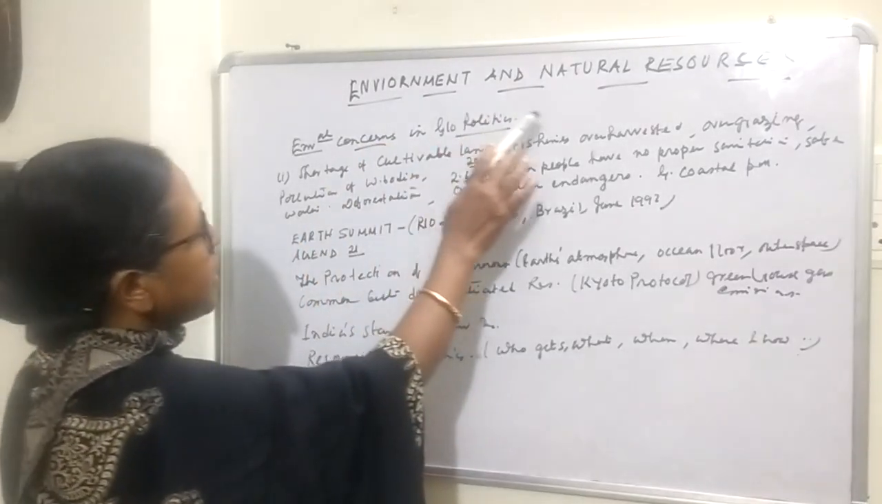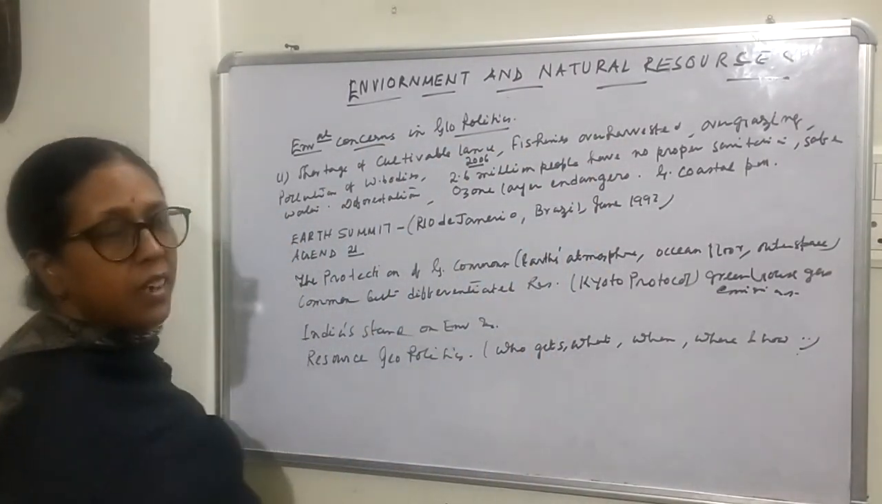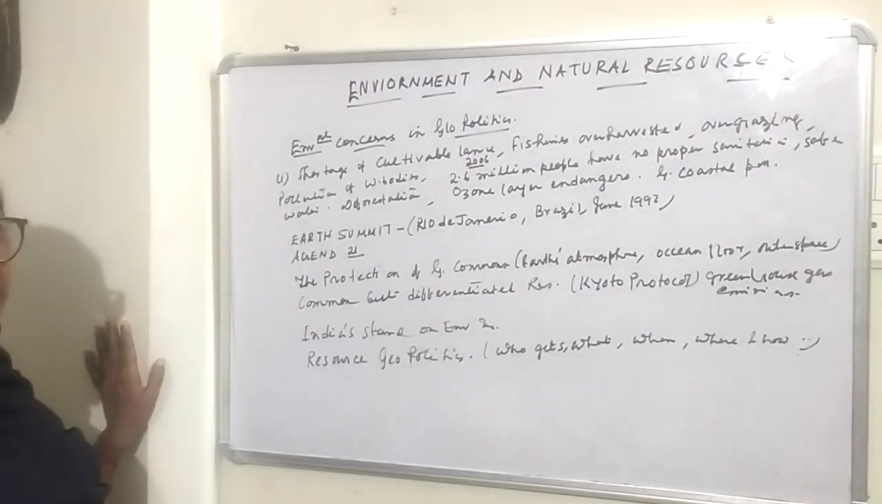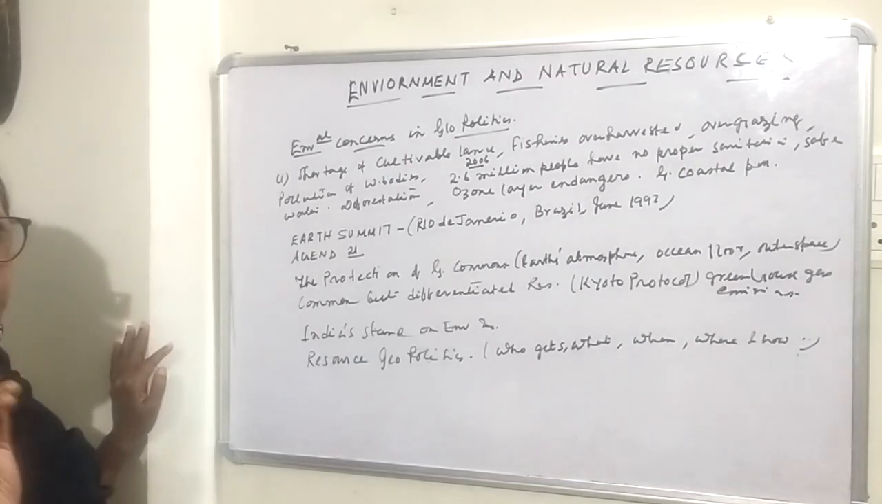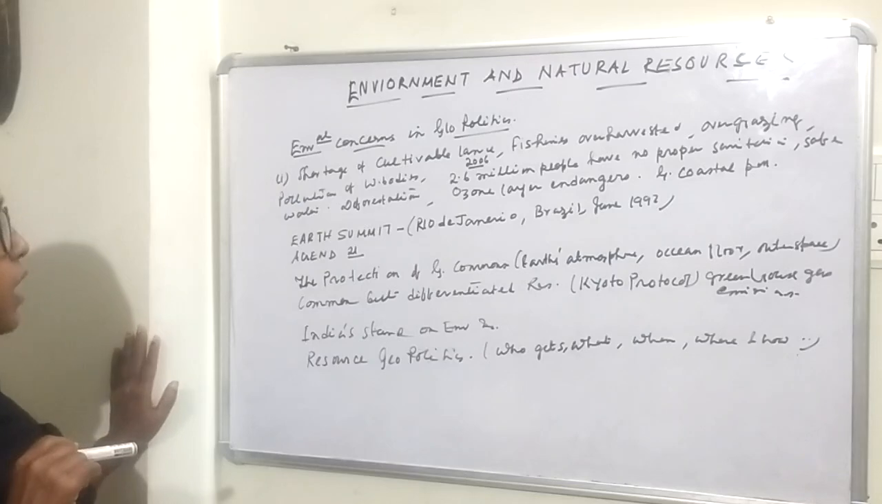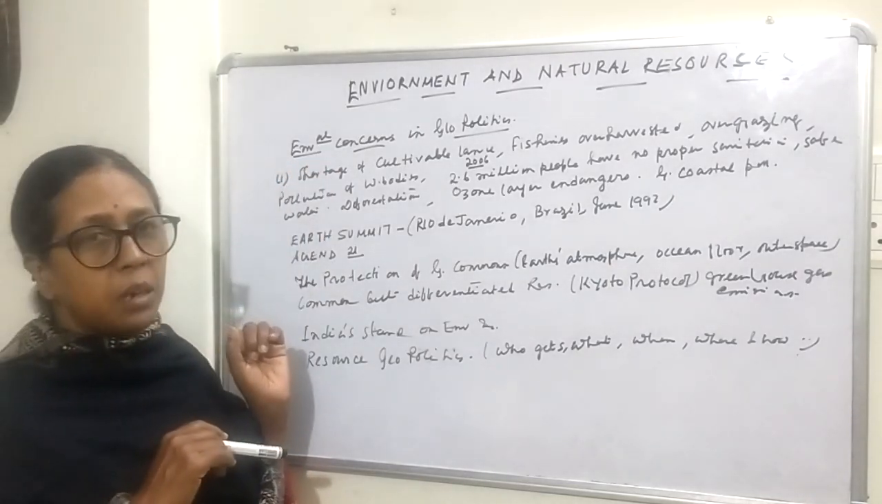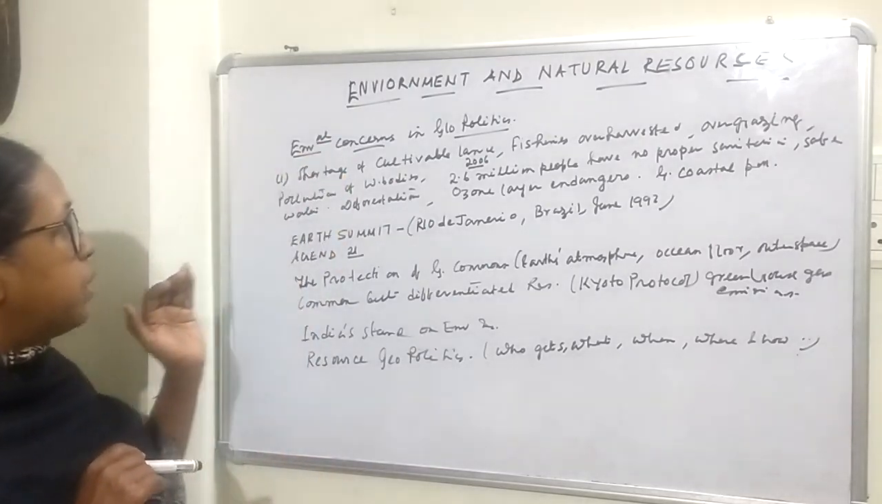Today I am going to discuss another chapter for second year students, and that is about environment and natural resources. This is a lengthy chapter, but from this chapter generally short questions are asked in the examination. So first of all, why in political science have we included the chapter of environment?